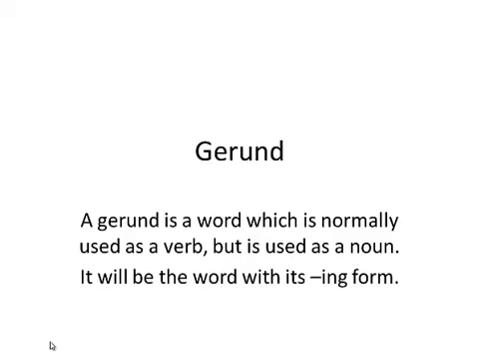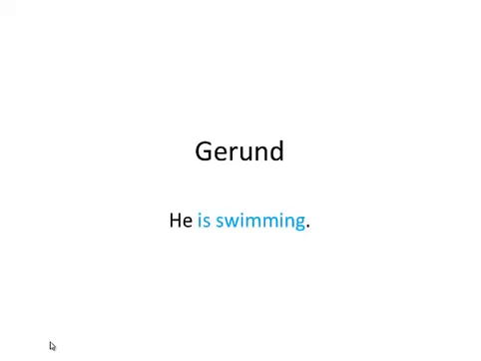So it'll be when we have the ing form on the actual word. So if you take a verb in its ing form, use it as a noun, you end up with a gerund. So he is swimming is a verb.